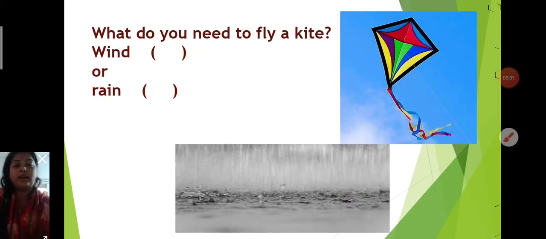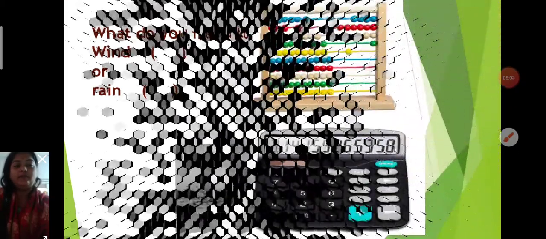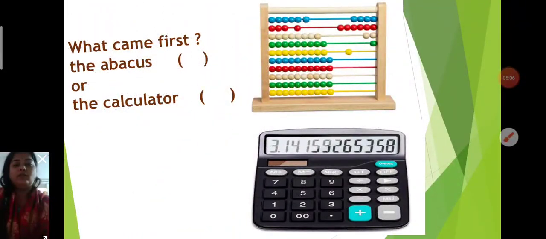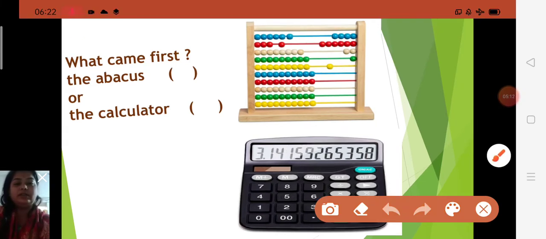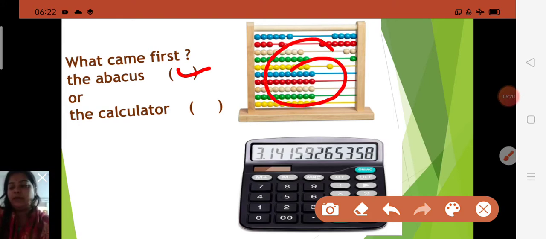Wind, W-I-N-D, wind. Now come to the next. What came first? The abacus or the calculator. What do you know, children? Yes, the option is first the abacus. And you all know, children, the abacus consists of a wooden frame and beads. Each rod represents a different place value.